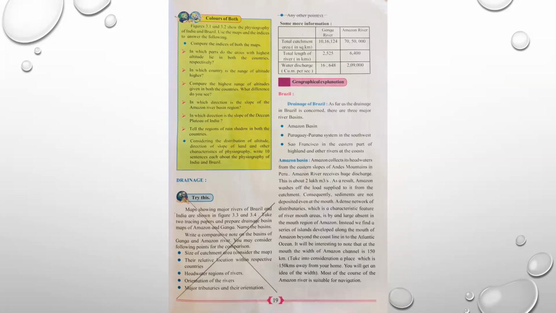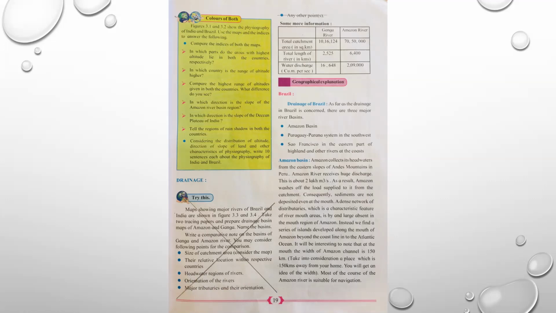Maps showing major rivers of Brazil and India are shown in figure 3.3 and 3.4. Take two tracing papers and prepare drainage basin maps of Amazon and Ganga. Name the basins. Write a comparative note on the basins of Ganga and Amazon River. You may consider following points for the comparison. Size of catchment area, their relative location within respective countries, headwater regions of rivers, orientation of the rivers, major tributaries and their orientation. Please put a cross.